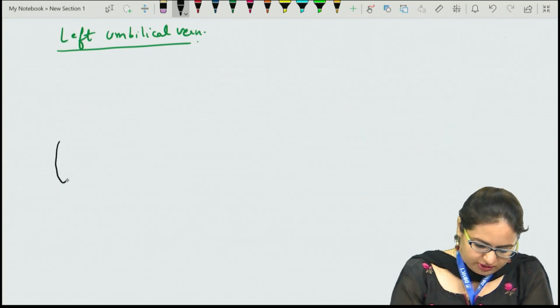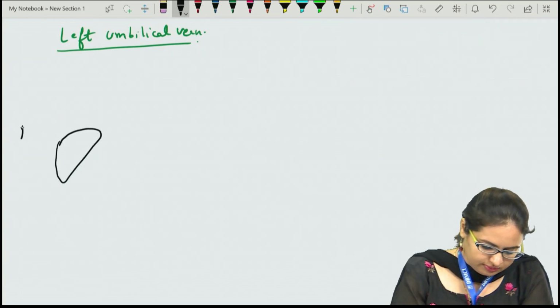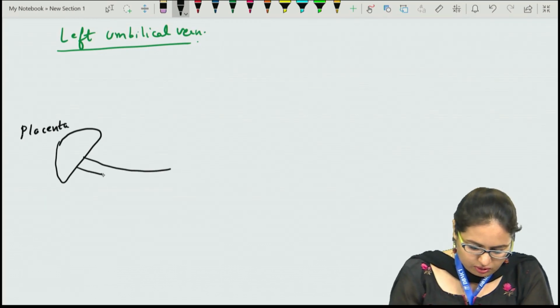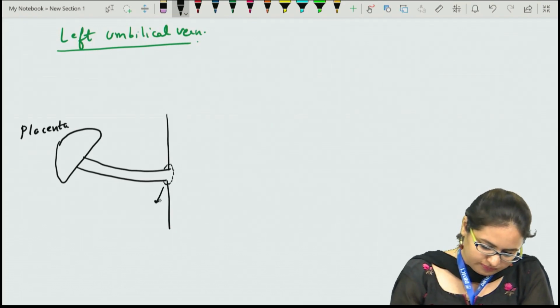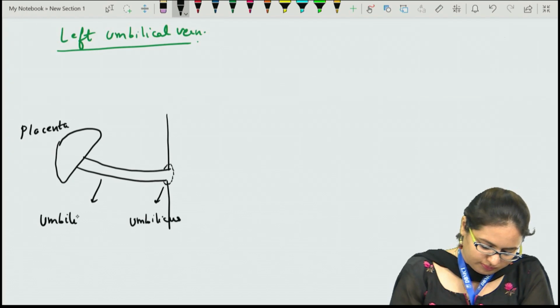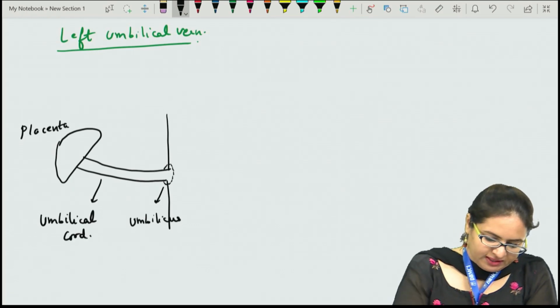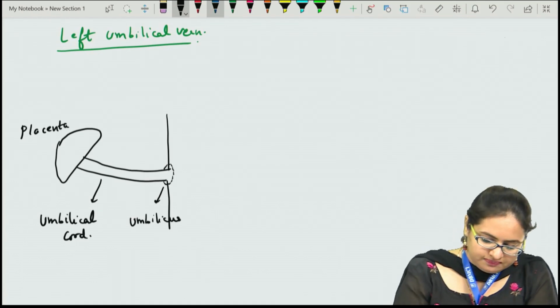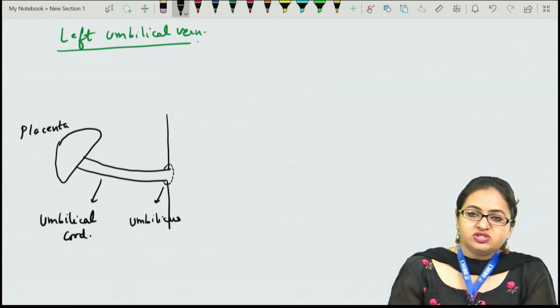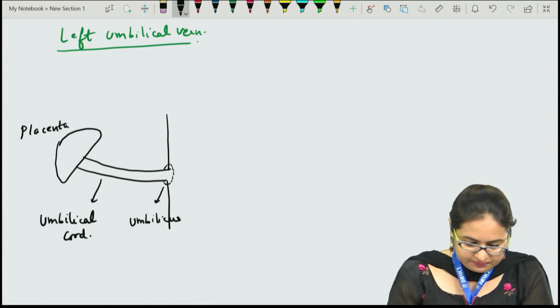So if this is the placenta and this is the umbilical cord which is attached to the umbilicus over here, it is carrying the umbilical vessels, which include one umbilical vein and two umbilical arteries.